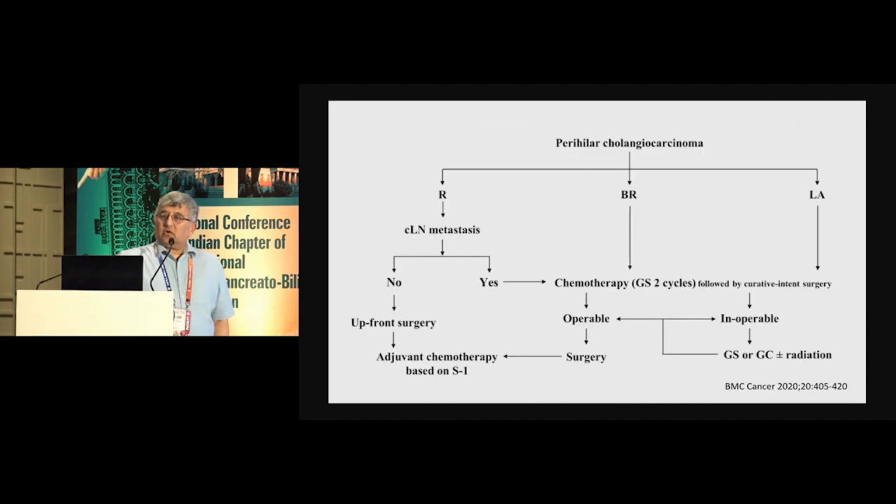However, this is the way they have managed their patients, and they divide into resectable, borderline resectable, locally advanced. And in the resectable group, if you're lymph node positive, then they have given these patients neoadjuvant chemotherapy. And we'll discuss a little bit more about the outcomes on the basis of this plan of management a little bit later.